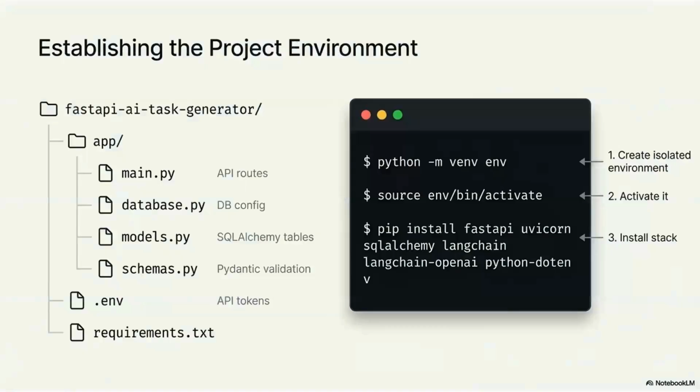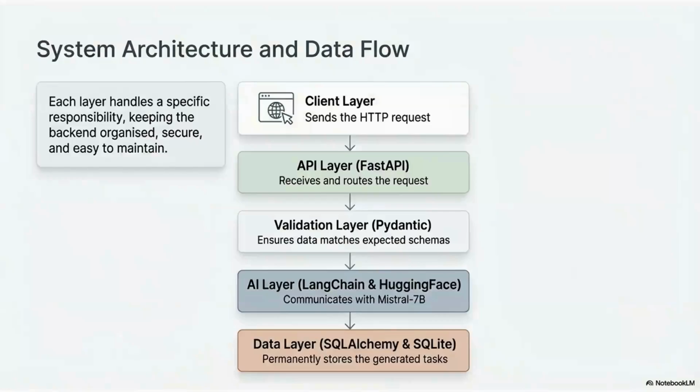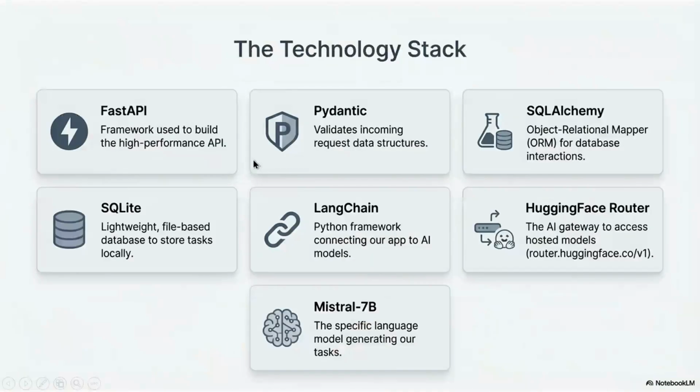Now, let's first understand what FastAPI is. Since we now know what the architecture and our data flow look like, we'll try to understand what each of these components are: FastAPI, Pydantic, and so on.